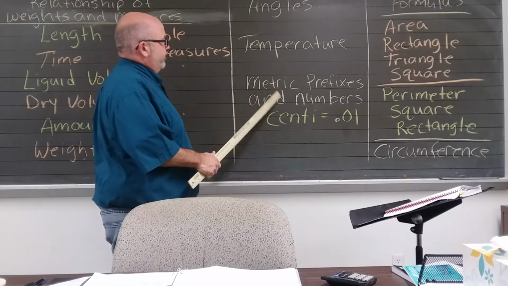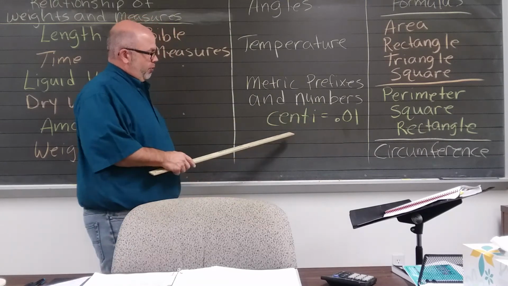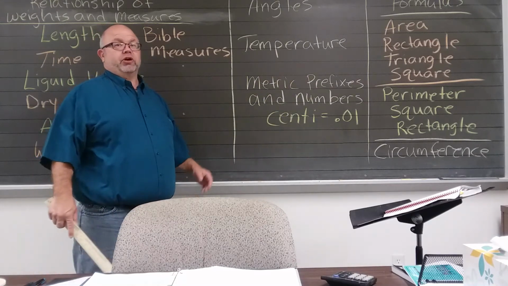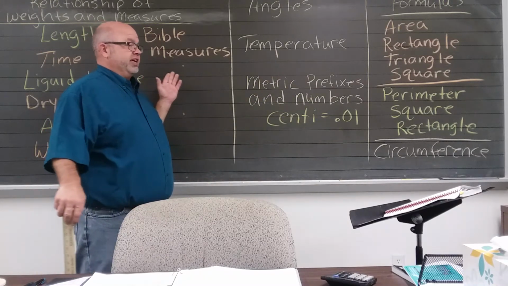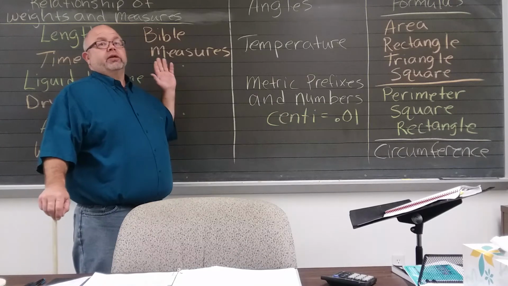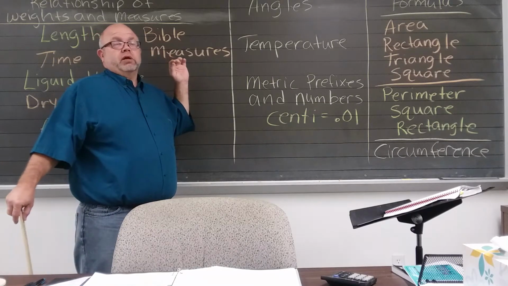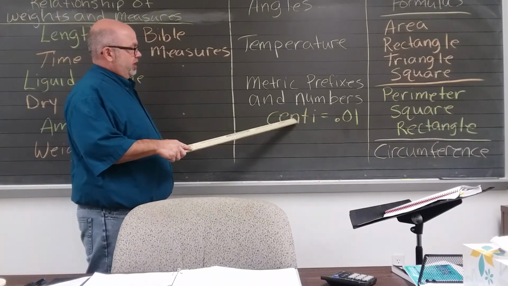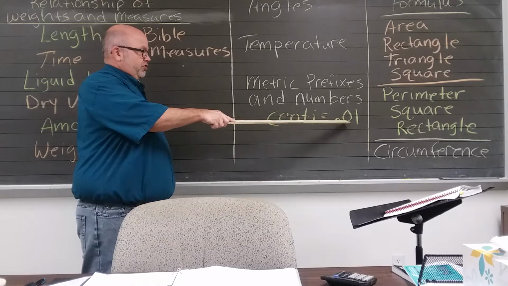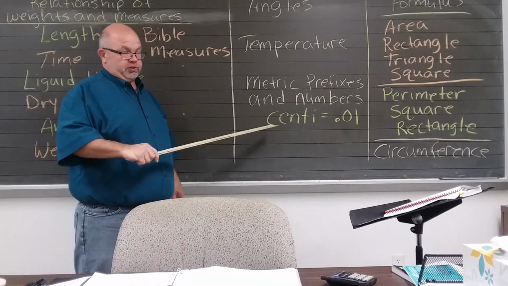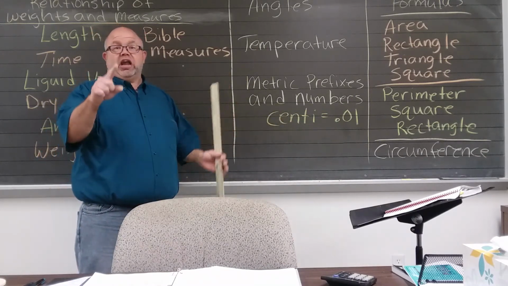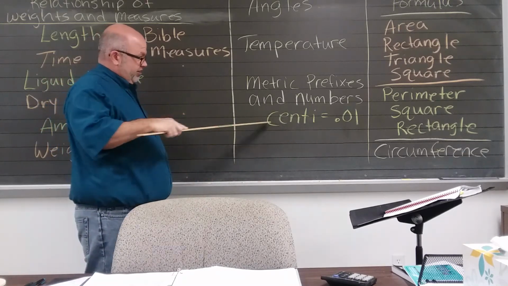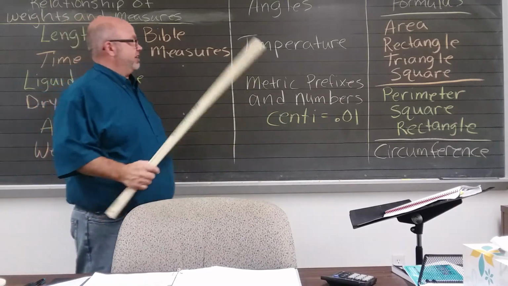Know the metric prefixes and their numbers. For example, know that centi equals 0.01. So you have those 6 prefixes? Kilo, hecto, deca, deci, centi, and milli, and know the numbers that go with them. Okay, so it will either have centi and you're supposed to put 0.01, or it will have a number and you're supposed to put the prefix. Prefixes, not cg for centigram, but the actual prefix, centi, kilo, and things like that, all right?